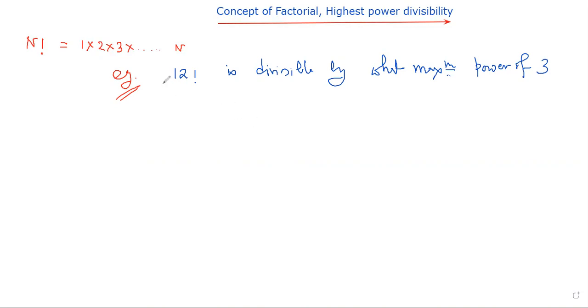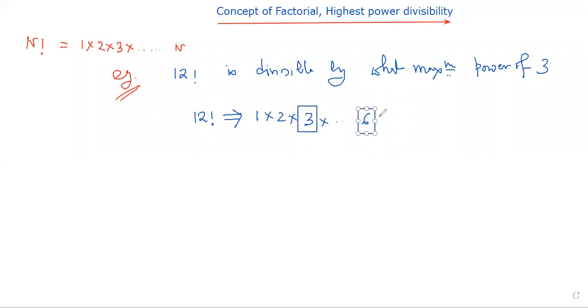The question looks like that, 12 factorial. So 12 I will divide by 3 and I will get my result. But it is not. We need to understand the concept of what happens in case of 12 factorial whenever I am finding the maximum power of 3. In 12 factorial, to understand the concept, I am writing all: 12 factorial is 1 into 2 into 3. Out of that, you can find that this 3 is contributing the first number. Same thing, if you continue, then 6 should be the next number.